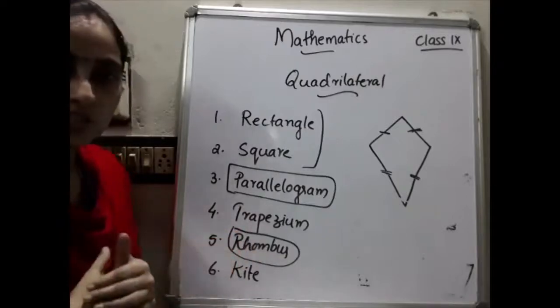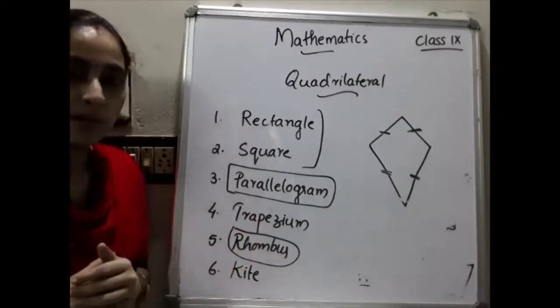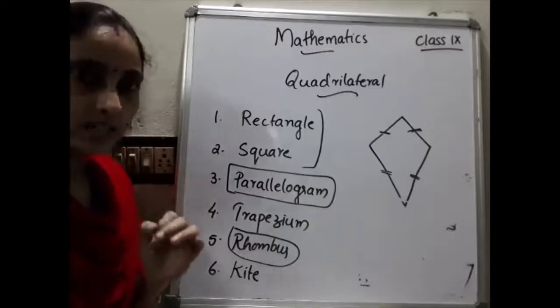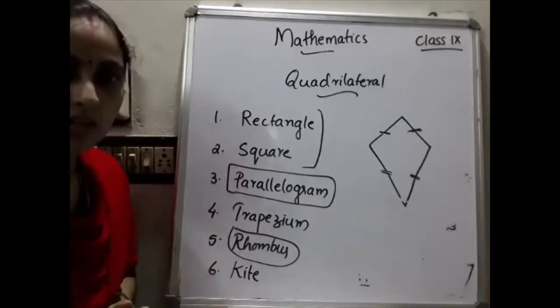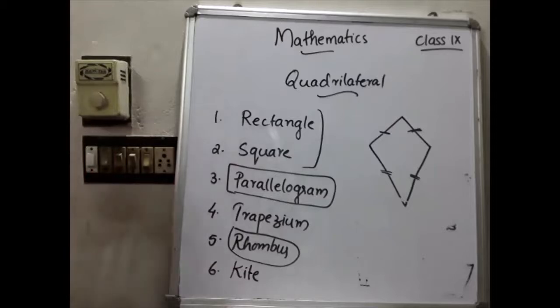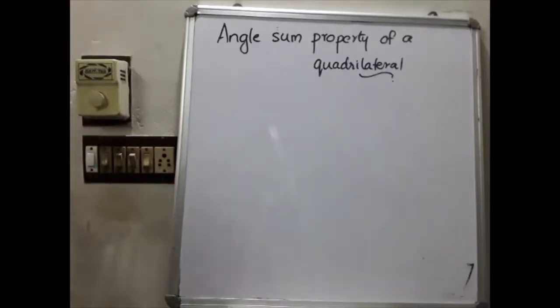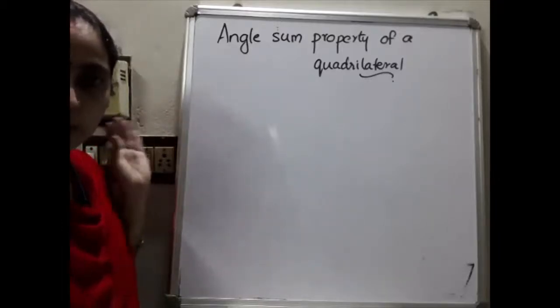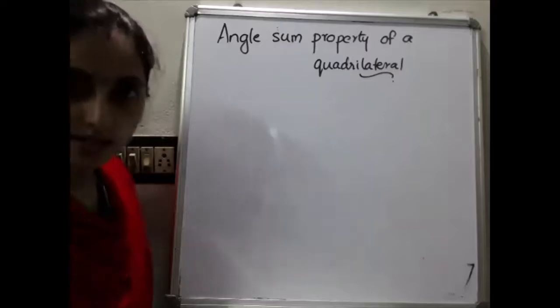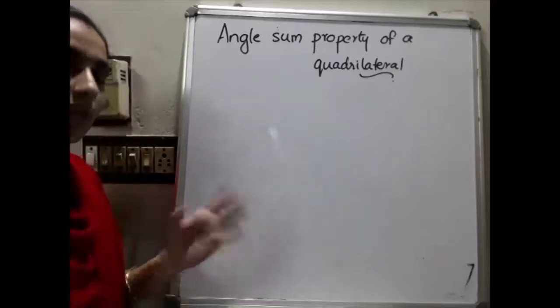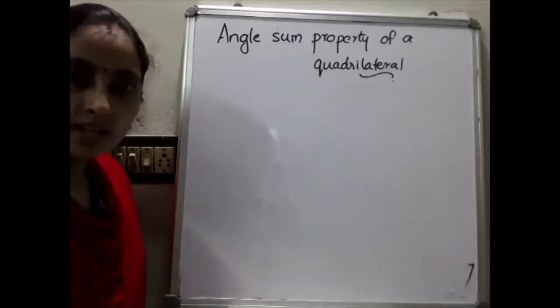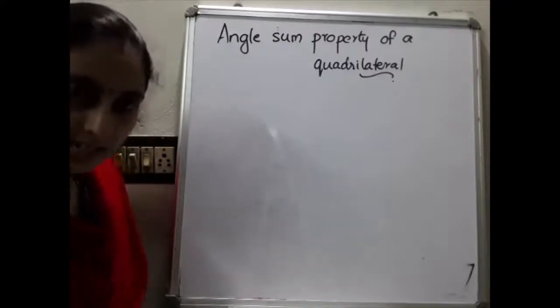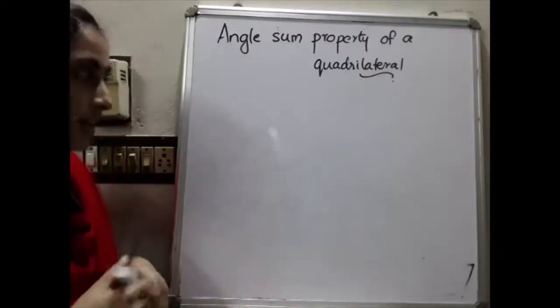Okay. So shall we start that theorem? Yes. So please, before writing the theorem, you have to go through the notes. Okay. So please listen here. What does the theorem say? First theorem, that is the angle sum property of a quadrilateral. So what do you mean by the angle sum property of a quadrilateral? You already know the angle sum property of a triangle. That is 180 degree. That is, the sum of the angles of a triangle is 180 degree.